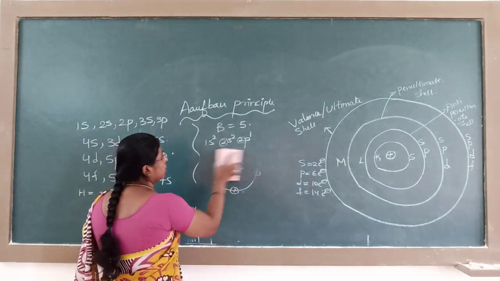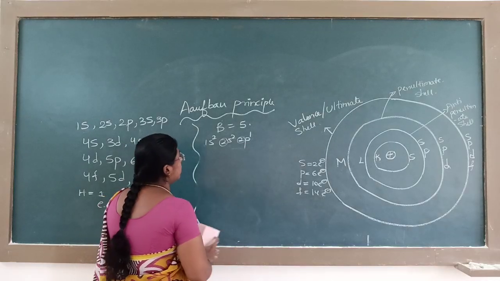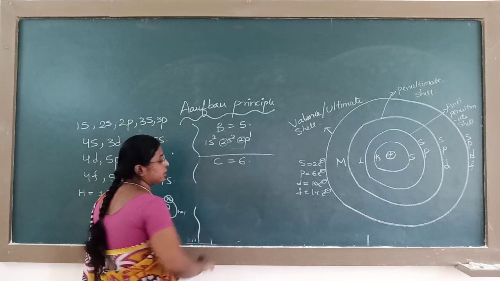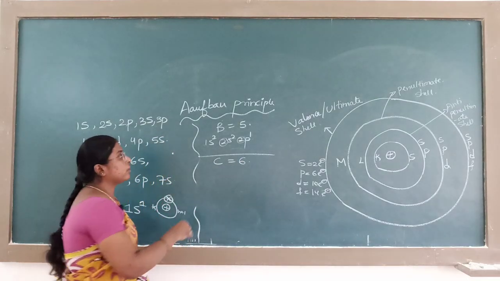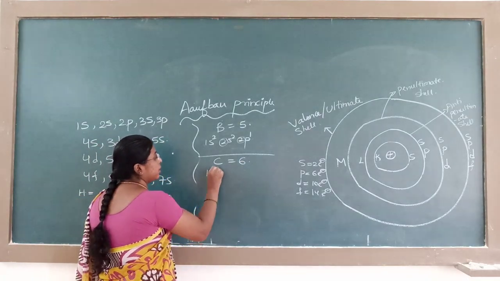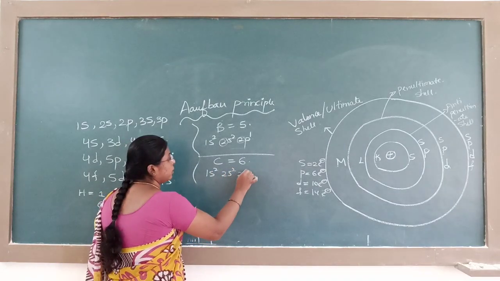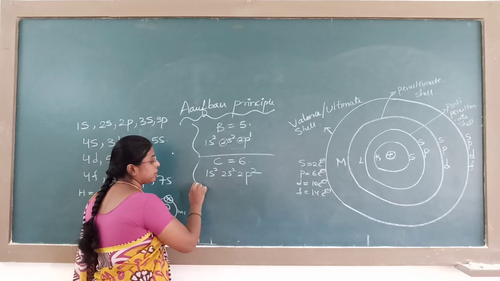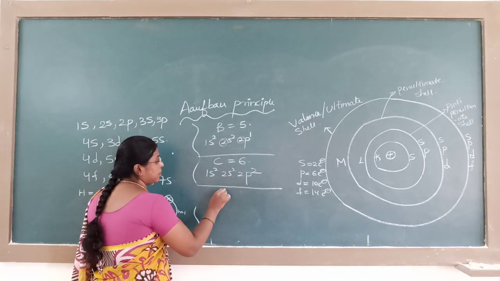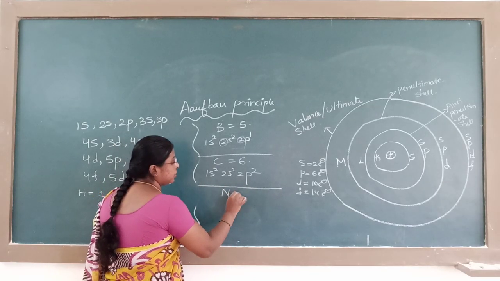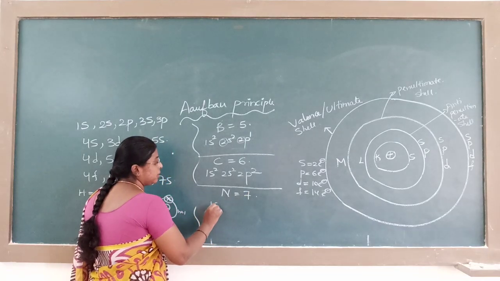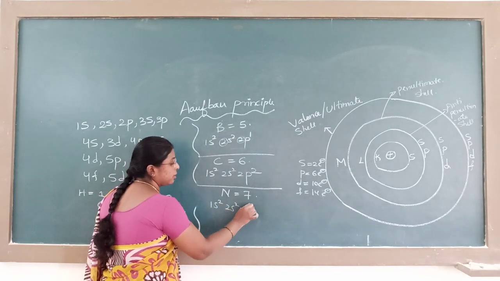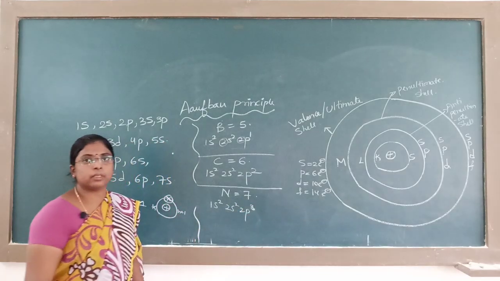After boron, next comes carbon. Carbon's atomic number is 6. How will you write the electronic configuration for carbon? 1s2, 2s2, 2p2. 2 plus 2, 4 plus 2, 6. Next comes nitrogen: 1s2, 2s2, 2p, already 4, and 3 electrons in the p.